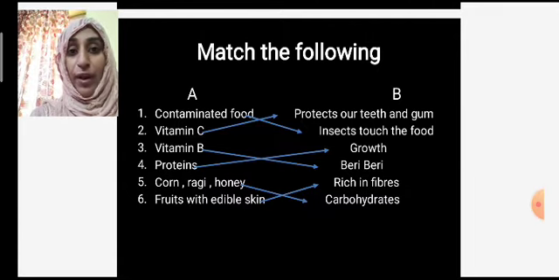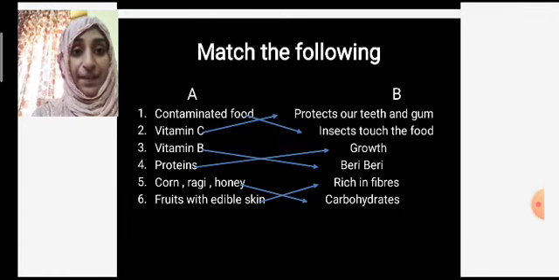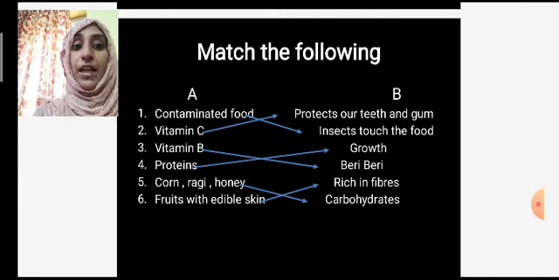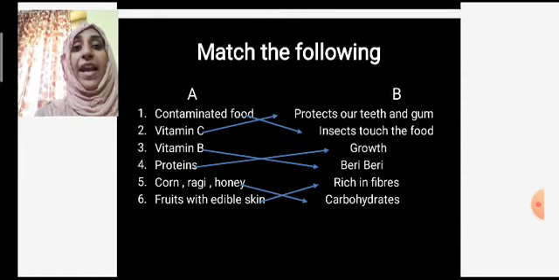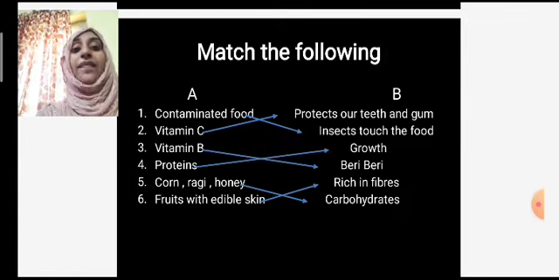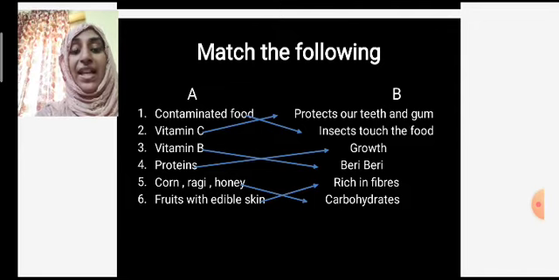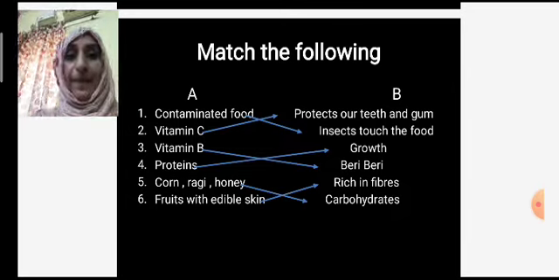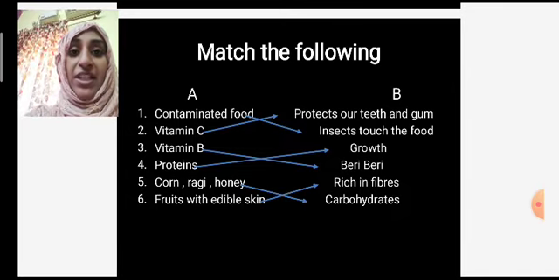Okay, I will tell once more. Contaminated food: when insects touch the food, it becomes contaminated. Vitamin C protects our teeth and gum. Vitamin B causes a disease called beriberi. Proteins help in growth. Corn, ragi, honey are rich in carbohydrates. Fruits with edible skin are rich in fibre. Okay. These are the few items that you have to learn. Write it in your class workbook.